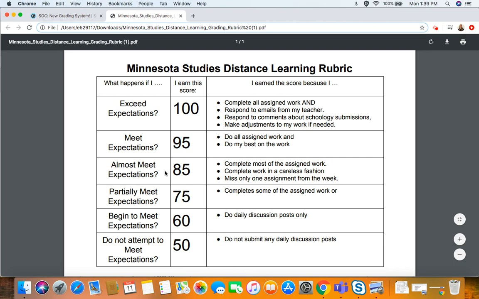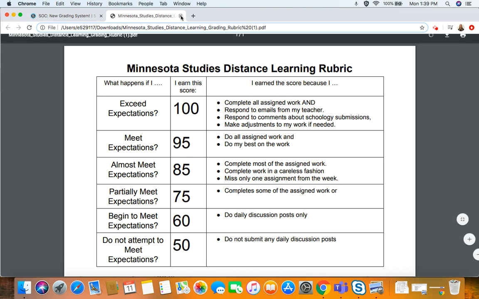To get an 85, you're almost meeting expectations. 75, you're partially meeting our expectations. 60, you're beginning to meet expectations. And 50, you do not meet expectations. Okay? So if you have any questions about this, please email Mr. Jimmy or Miss Linnea, or you can join us on Google Meet.